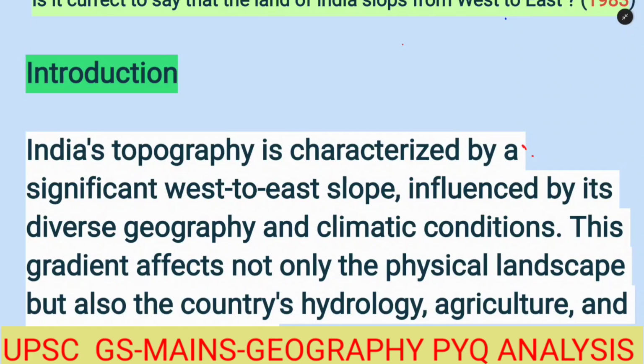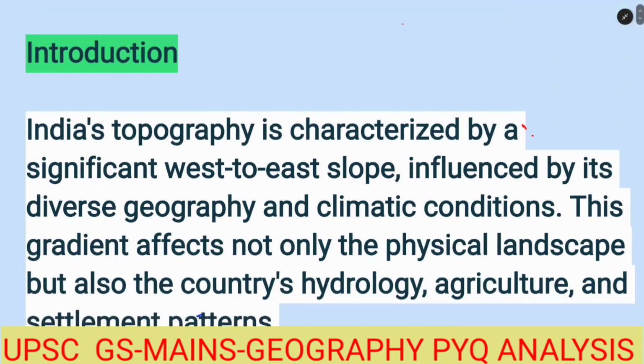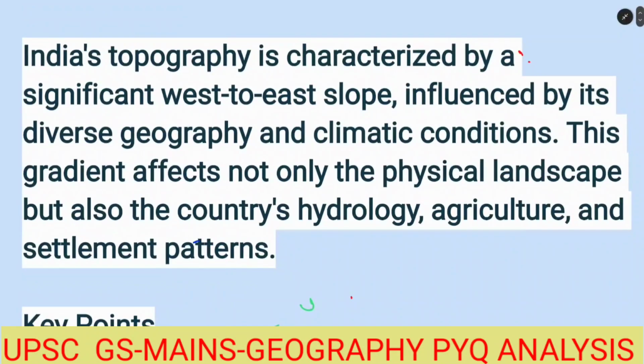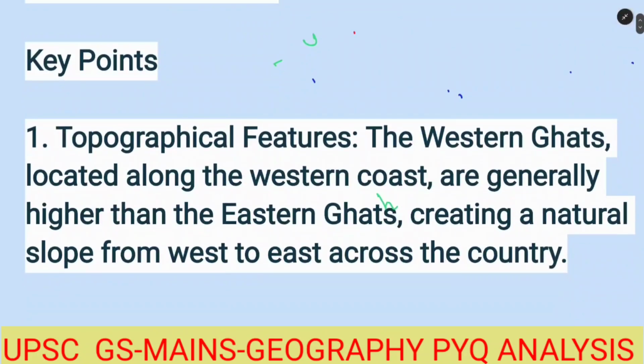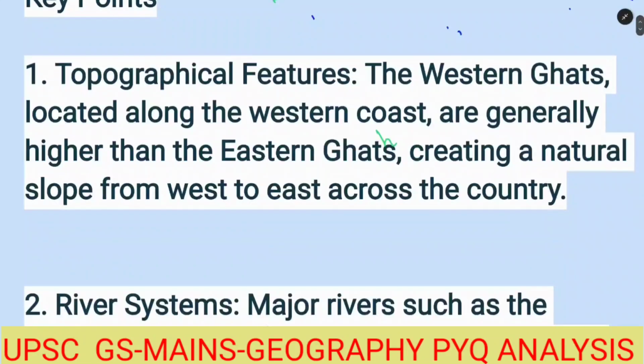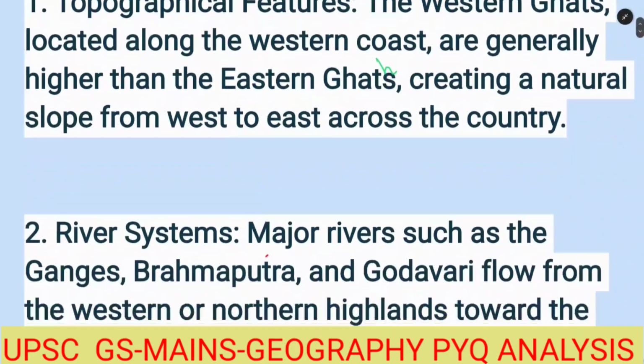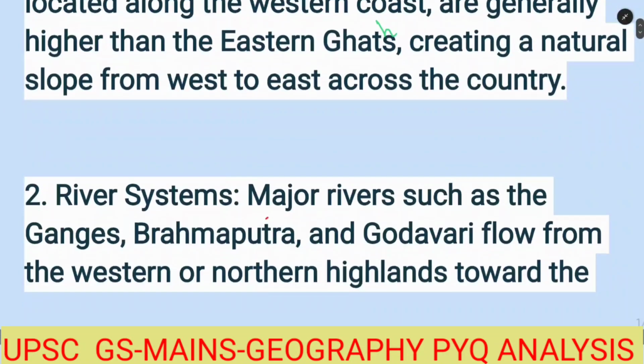India's topography is characterized by a significant west to east slope, influenced by its diverse geography and climate conditions. This gradient affects not only the physical landscape but also the country's hydrology, agriculture, and settlement patterns. Key points. The topographical features: the Western Ghats located along the western coast are generally higher than the Eastern Ghats, creating a natural slope from west to east across the country.